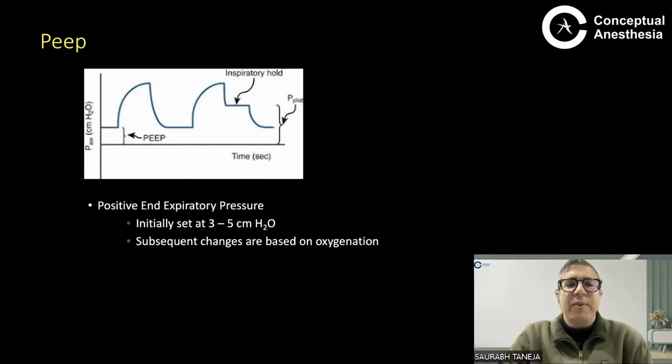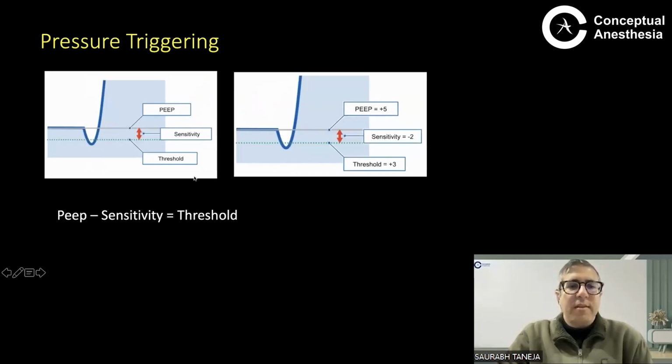If you set a PEEP of 5 and the patient makes an effort, you will see a dip in the pressure waveform, and that will trigger the breath. This is the PEEP, and this is the sensitivity, the effort the patient has to make to trigger a breath. Suppose the PEEP is 5 and sensitivity is -2. The patient has to make this effort of -2, and the threshold to trigger a breath is +3. That is how pressure triggering happens.